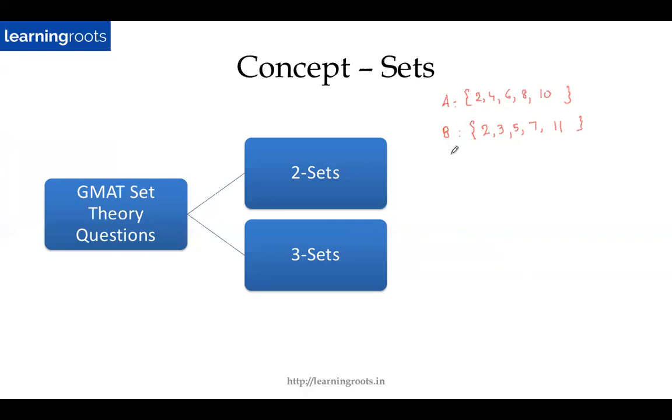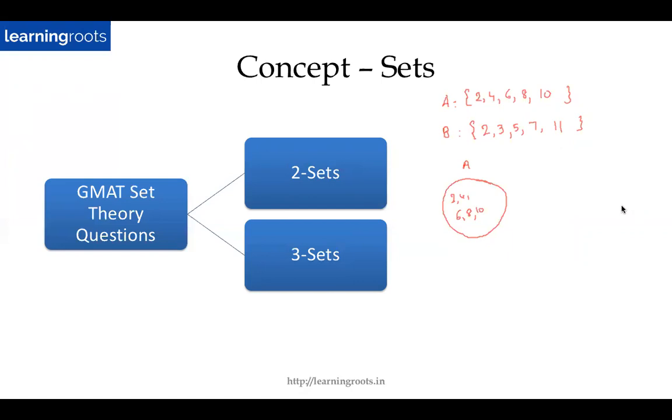Now, generally for representing sets, we use something called a Venn diagram. A Venn diagram is nothing but a circle, and this circle represents all the elements present in that particular set. For example, in this case, A will contain 2, 4, 6, 8, and 10. Similarly, I can also write B.